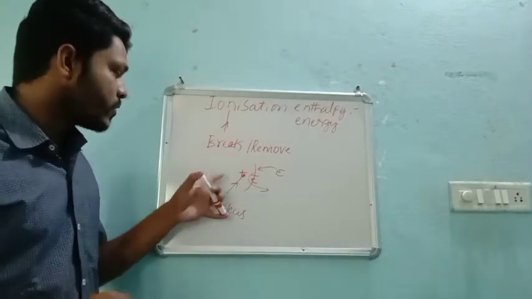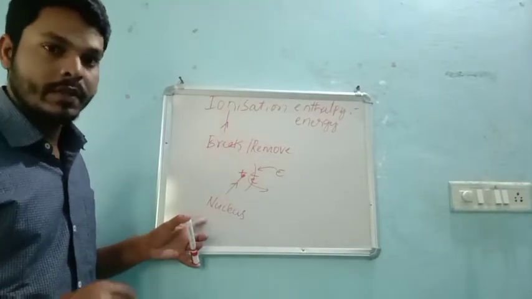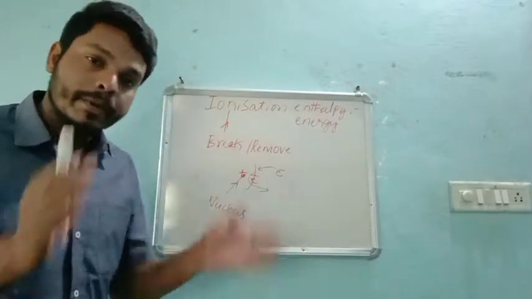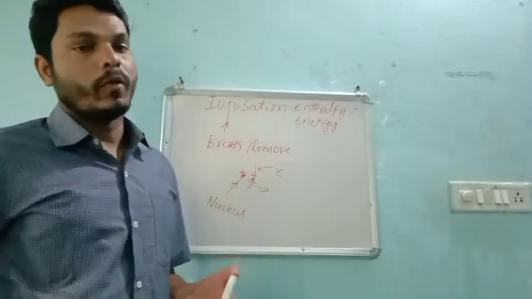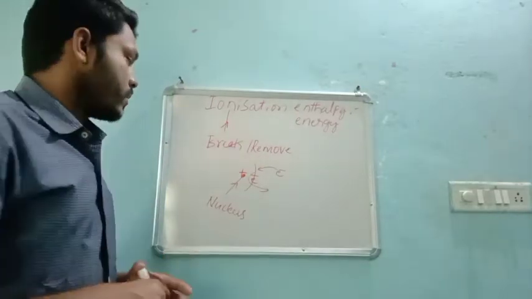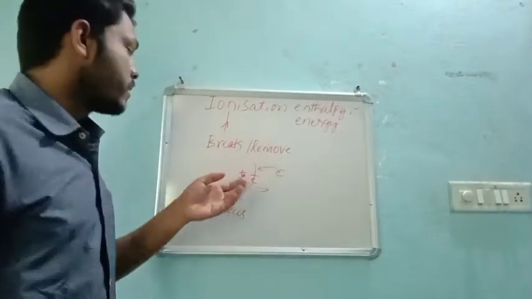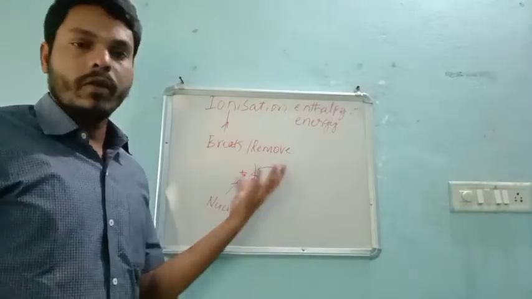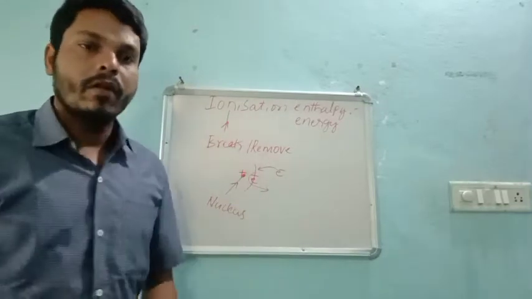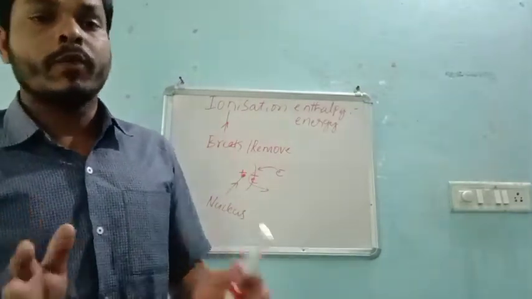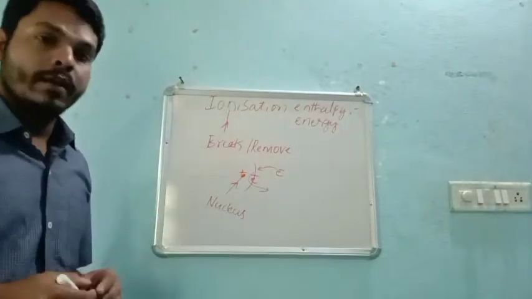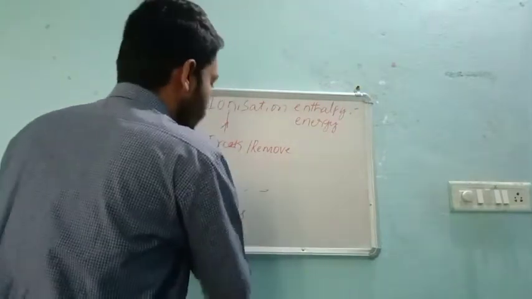So my intention in taking this example is, if the nucleus is very rigid, whatever is present in the nucleus, we cannot remove, whether it is a proton or a neutron, right? But the outer part consists of what? Electrons. We can add or remove electrons with the elements, but we cannot add or remove protons, I mean nuclear charge, right?